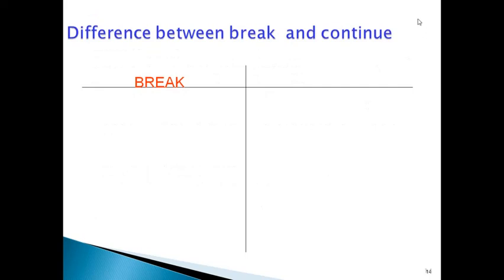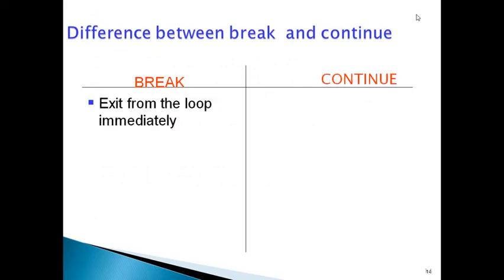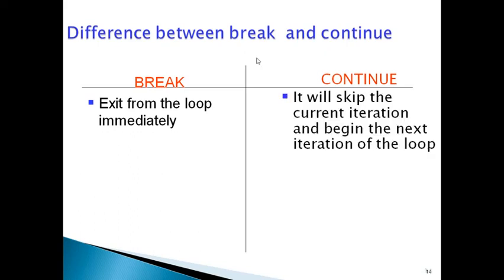The difference between the break and continue. The break is exit from the loop immediately. Whenever you execute the break statement, it is exited from the loop. Continue statement will skip the current iteration only and begin the next iteration of the loop. As we observed in our programs, whenever it executes the continue statement, it ignores the current iteration. It doesn't execute the current iteration instructions. Just it passes the control to the beginning of the loop.